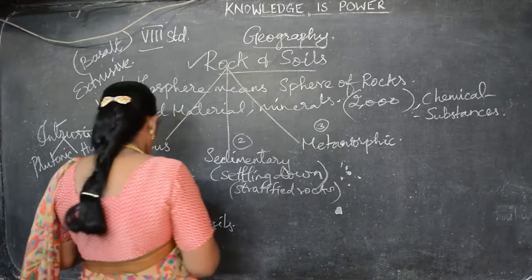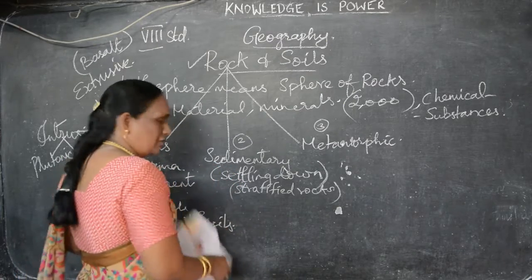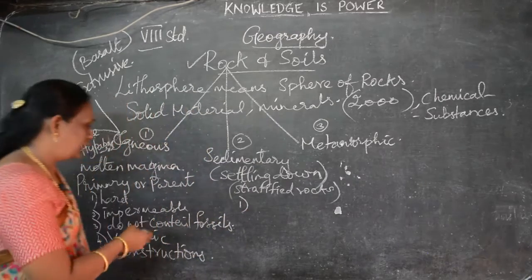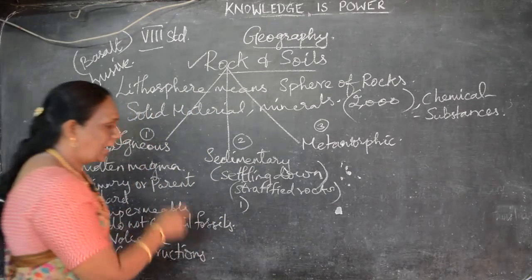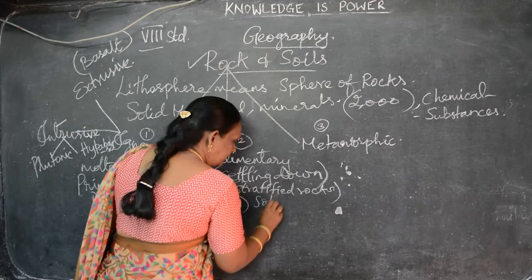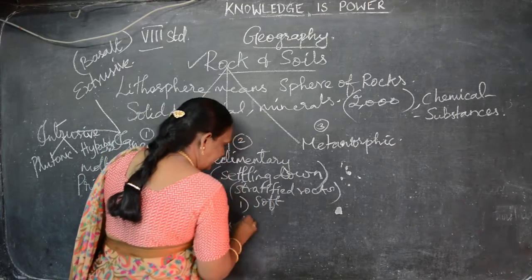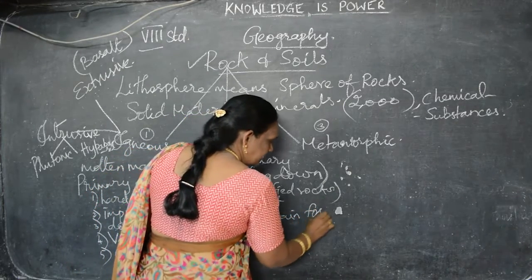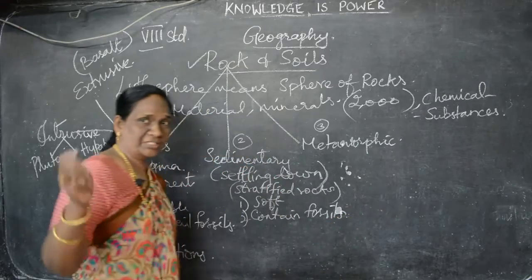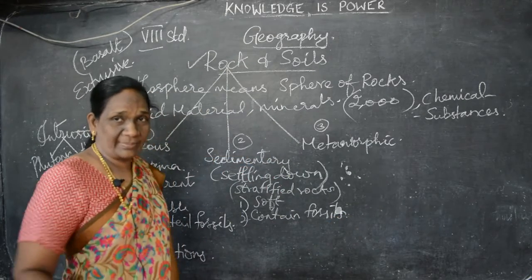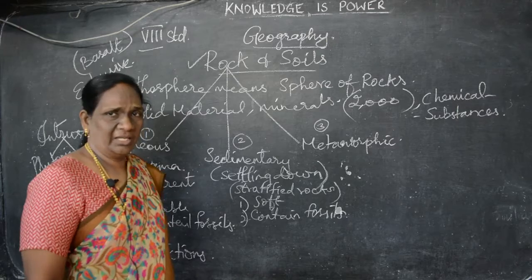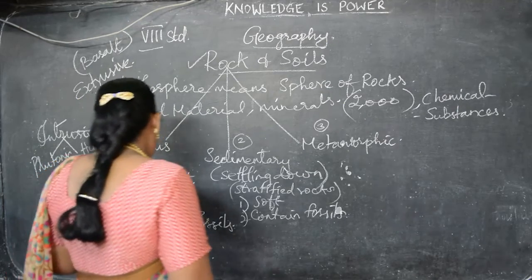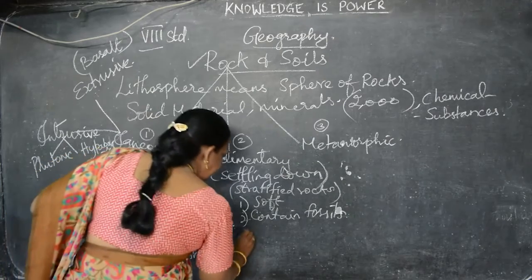Okay, now we are going to see the characteristics of sedimentary rocks. These sedimentary rocks are soft in nature. Igneous rocks, we saw, are hard in nature, and sedimentary rocks are soft in nature. It is having fossils. Because the water from the mountain carries along the decayed materials, the plants, animals, trees, the barks of the trees, logs, everything. So they contain fossils.